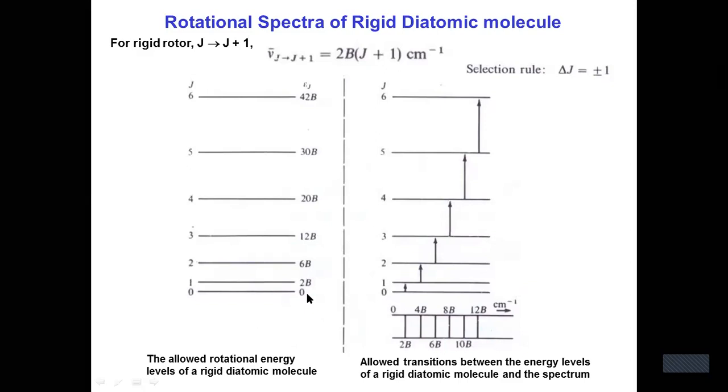Then the difference in energy of each level, that is between the 0 level and 1 level. In the case of absorption spectra, the jump is from the 0 level to the 1 level, 1 level to the 2 level, 2 level to the 3 level, etc. So the energy gap between two consecutive levels, either 0 to 1, 1 to 2, or 2 to 3, etc.